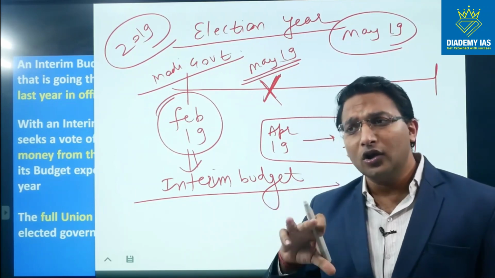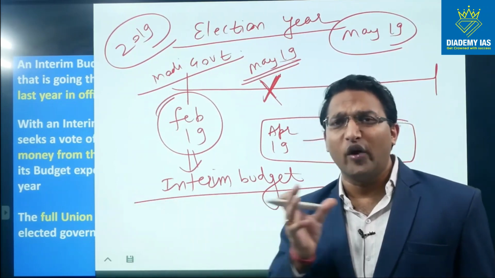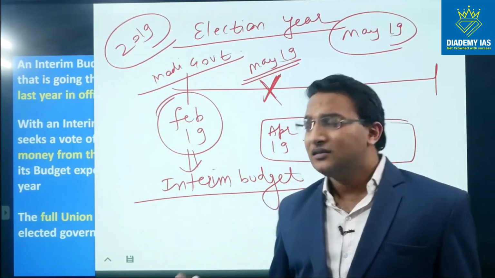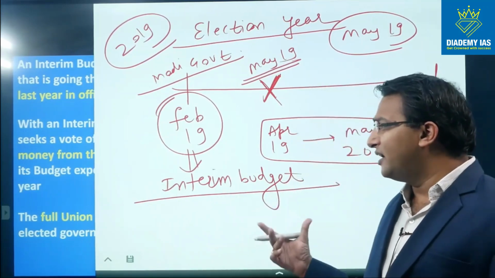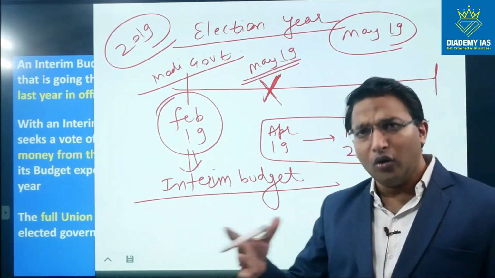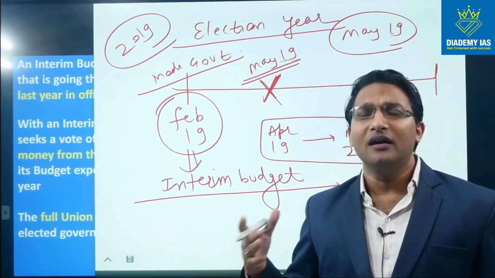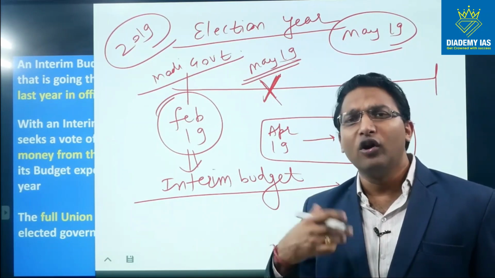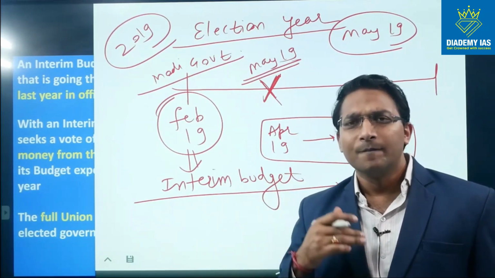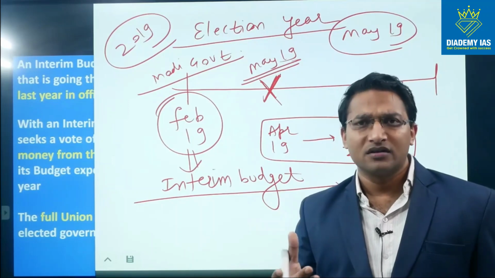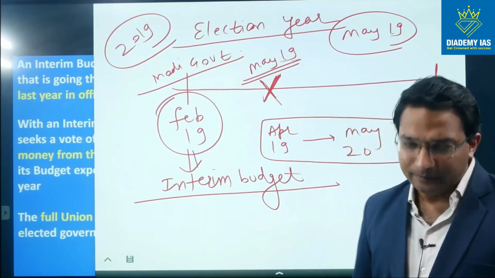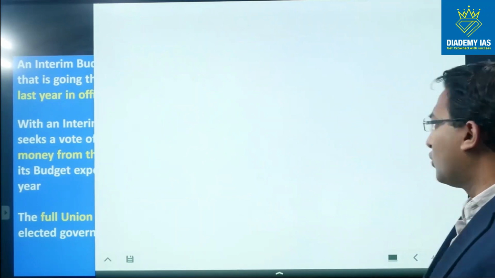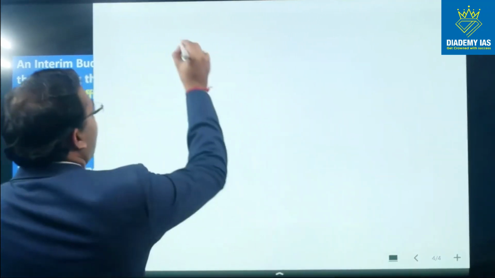So to avoid all those operational issues and policy instabilities, the government will introduce the interim budget. The budget will be general only, as usual, but the government will try to avoid full-blown reforms, any big reforms in this kind of budget, right? So this is the concept of the interim budget. There is one more concept, that is vote on account.